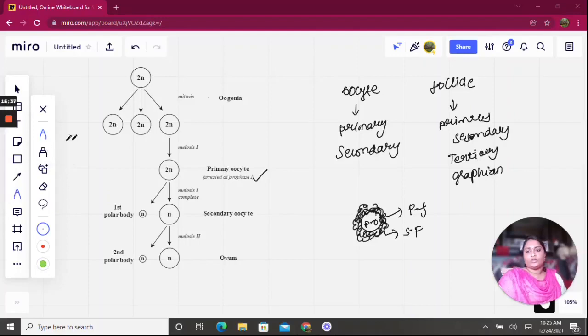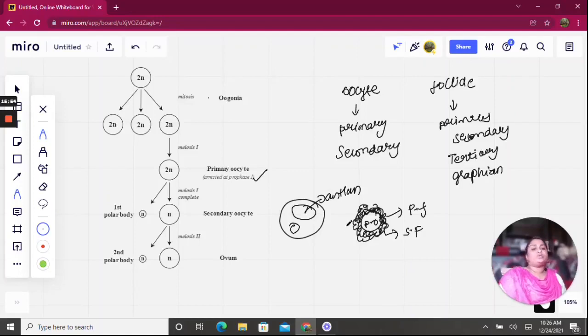If you see here, the secondary follicle with primary oocyte is there, no? It contains a fluid filled space called the antrum. So this is the antrum.